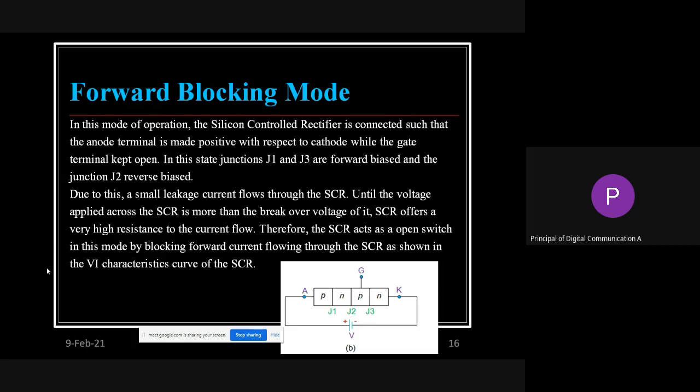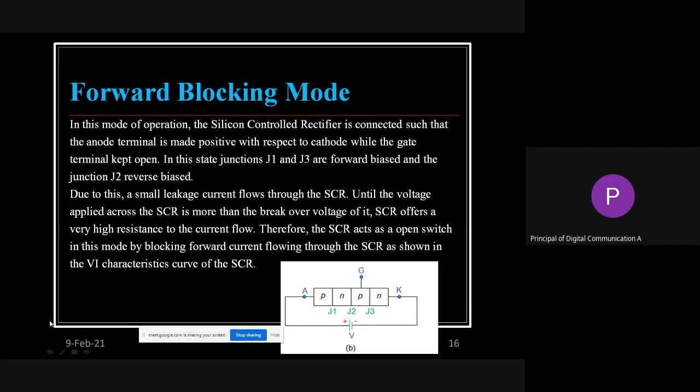Demolish means the depletion region is forcefully minimized and the excess current is going to flow. And definitely when the excess current flows, that particular device is going to be damaged. So this is very risky and is not used at any time. This is the forward blocking mode of the SCR.